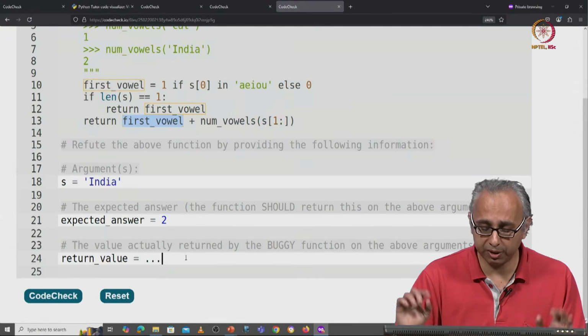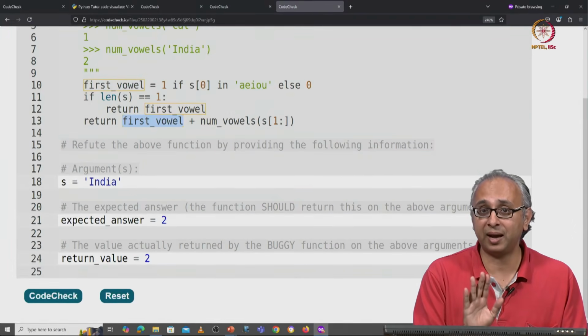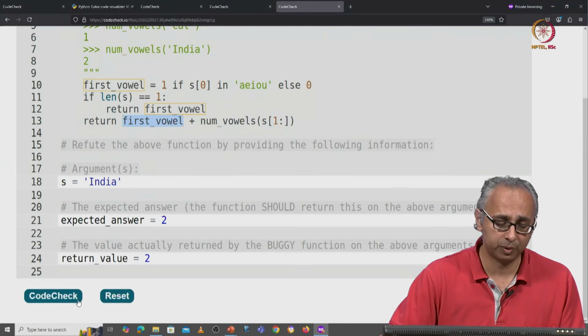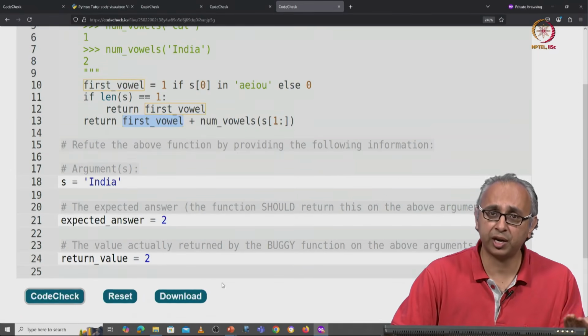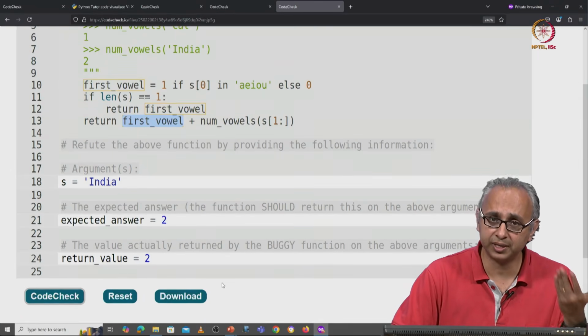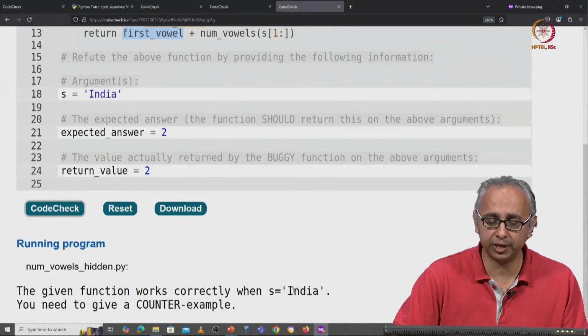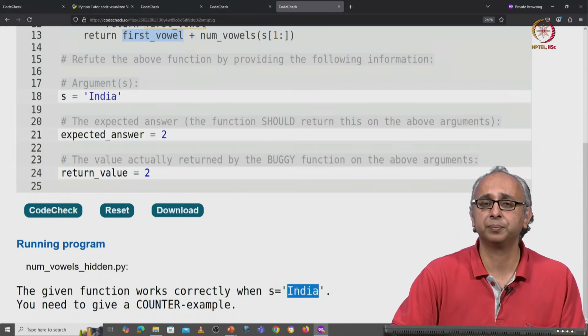So let's just make sure we're understanding this correctly. All we're saying here is capital I India is not a counterexample, but let's confirm this. When we click on code check, we can use this to check our understanding of both the task and the code. And indeed, it tells us that the function works correctly. It returns 2. So this is not a counterexample.